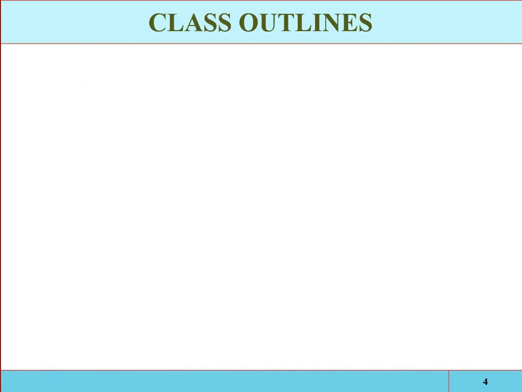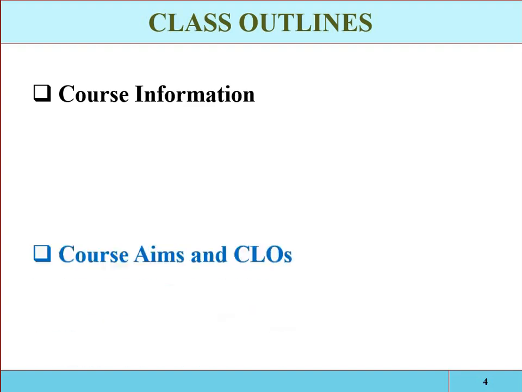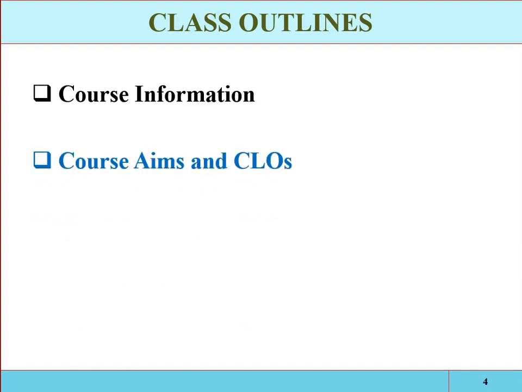So today our class outline will be: first, we will have some basic information about the course of irrigation engineering. Then we will have the course aims and the CLOs, for example, after completion of the course, what will be achieved, and what will be the course learning outcomes.